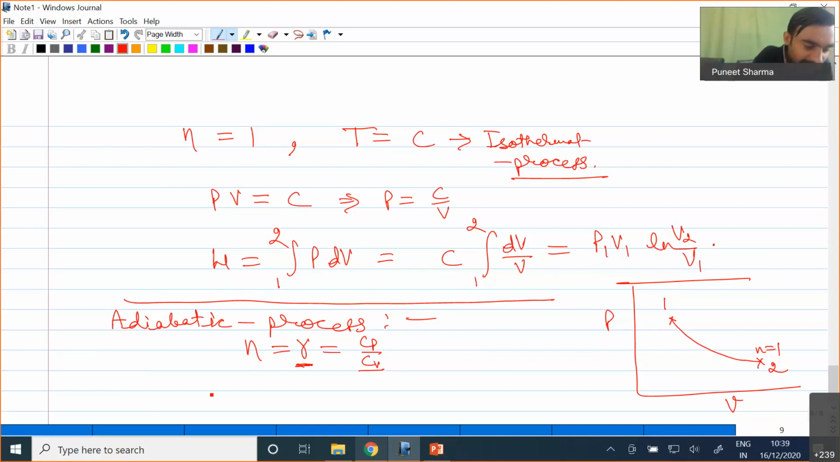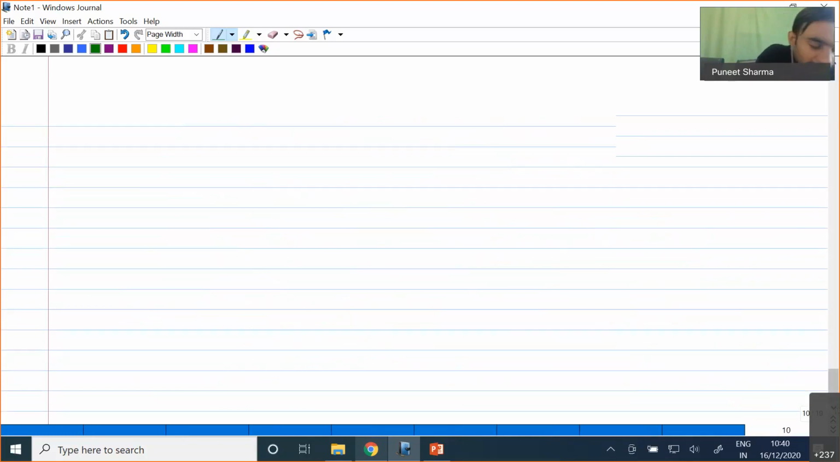Okay, and you can clearly see the work done for the adiabatic process. So over here, if I now derive the equation of work, you will find that P into V power gamma equal to constant. So it implies P is equal to C divided by V power gamma. Okay. So now if you try to find out the work, it will be integration 1 to 2 of C divided by V power gamma into dV.